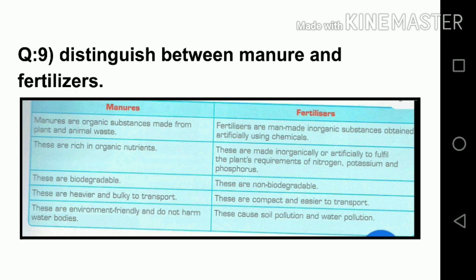The manures are eco-friendly. They will not harm the soil. But in case of fertilizers, fertilizers can cause soil pollution and water pollution. So they can cause soil pollution as well as water pollution. How will it cause water pollution? When these fertilizers are flushed through the rainwater into any water bodies, it could pollute the water.